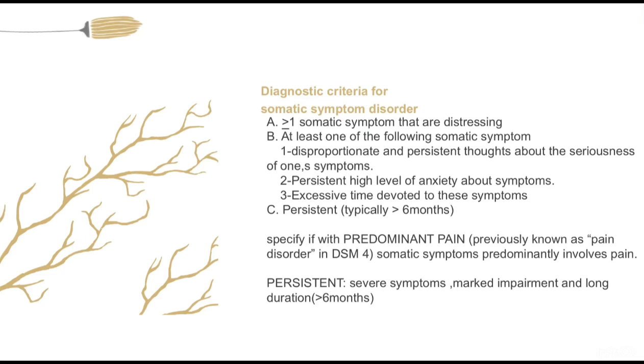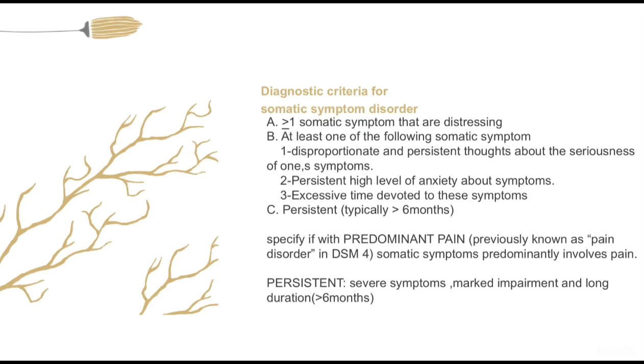Diagnostic criteria for somatic symptom disorder. A. One somatic symptom that is distressing. B. At least one of the following: 1. Disproportionate and persistent thoughts about the seriousness of one's symptoms. 2. Persistent high level of anxiety about symptoms. 3. Excessive time devoted to these symptoms. C. Persistent, typically 6 months.